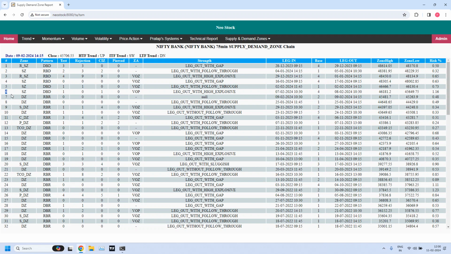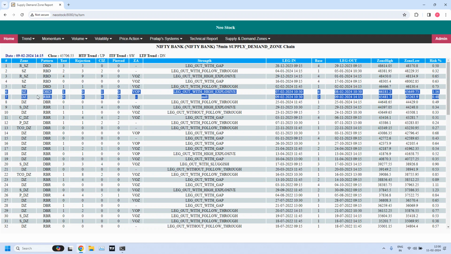The 6th and the 7th, these are the immediately available. That means currently Nifty is in between these two zones at 75 minutes level. So 46,181 to 45,649 is the resistance, that is supply zone. 45,481 to 45,263, that is the support, that is nothing but demand zone.